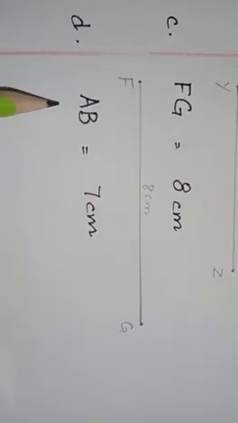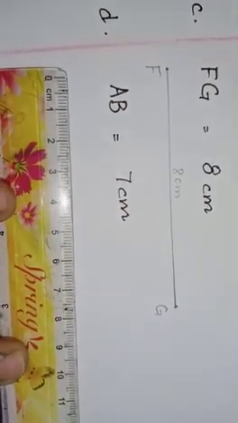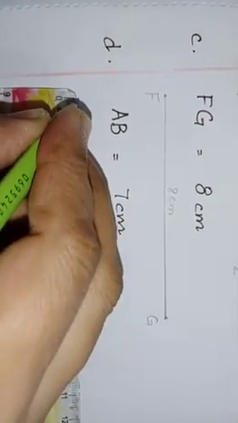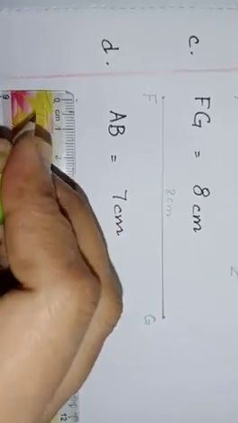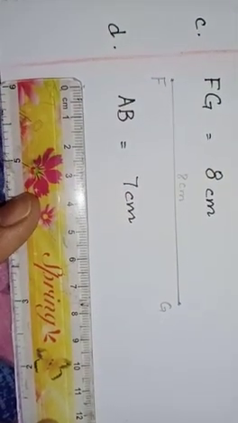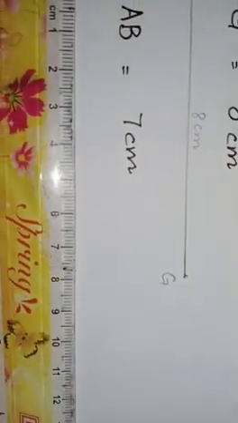Now D part is AB, 7 centimeter. Again place a ruler on the paper and take the first point on the top of this. A point is at 0 and now it is a line segment of 7 centimeter. Where is 7?